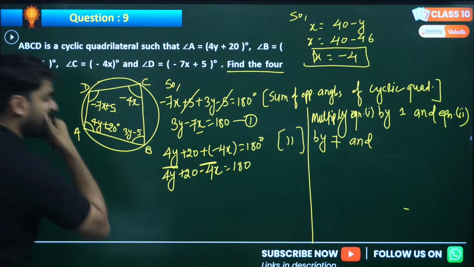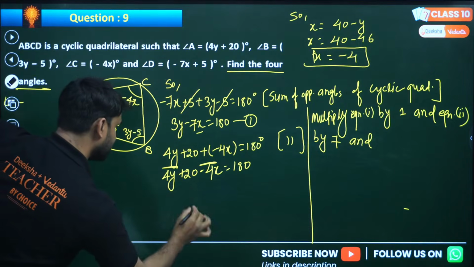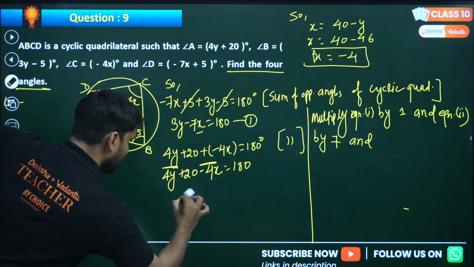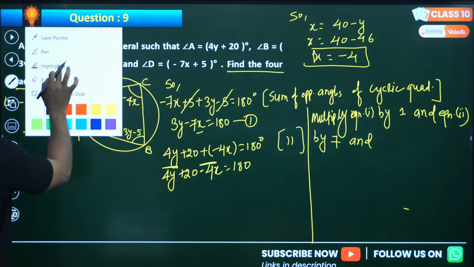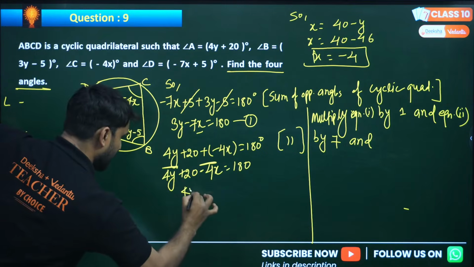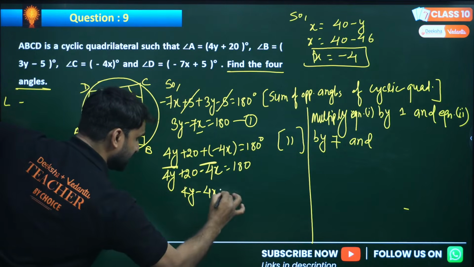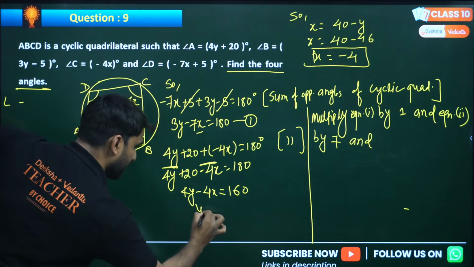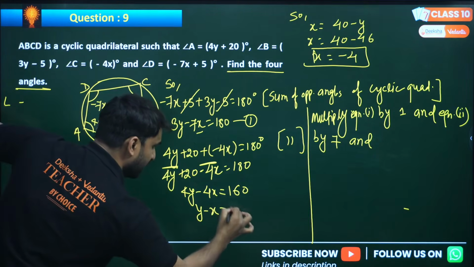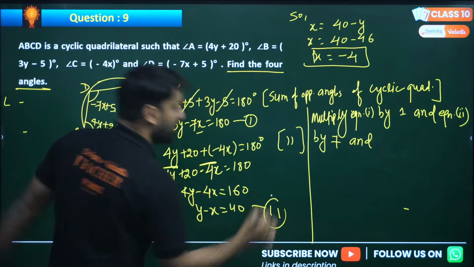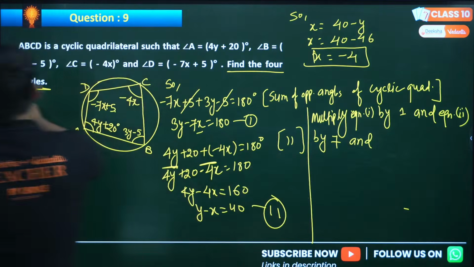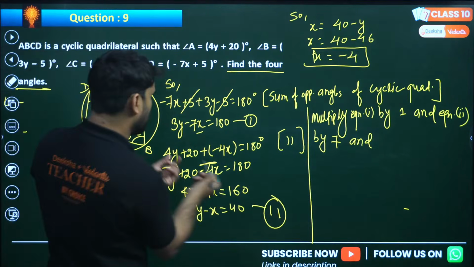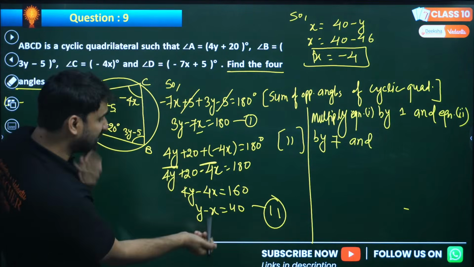So what will be the result? Come on, what will be the result? This is 4y. Let me tell you the result. 4y minus 4x. Now 20 will go there. So taking 4 common, y minus x equals 40. Yes, my dear. Now we don't require to multiply by any number and do anything. We don't require. Why? Because of the coefficient here, you can see it.